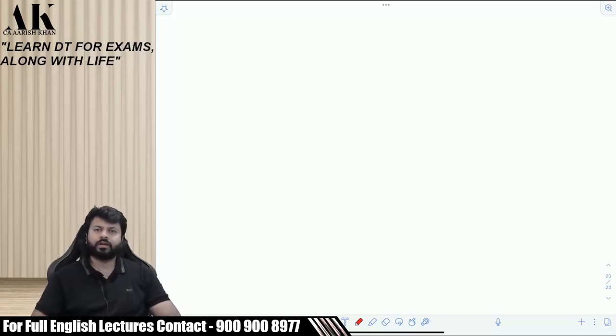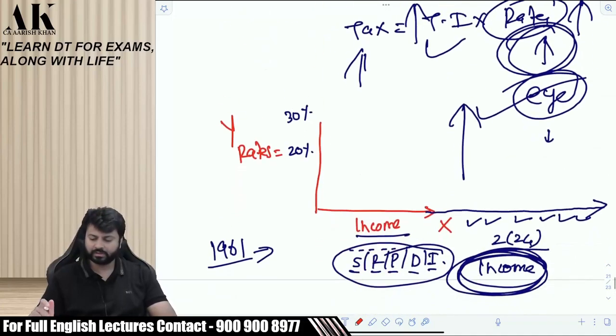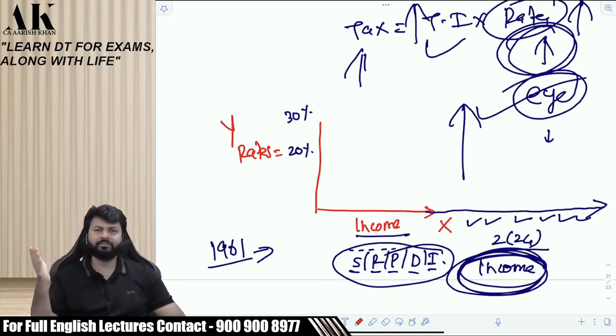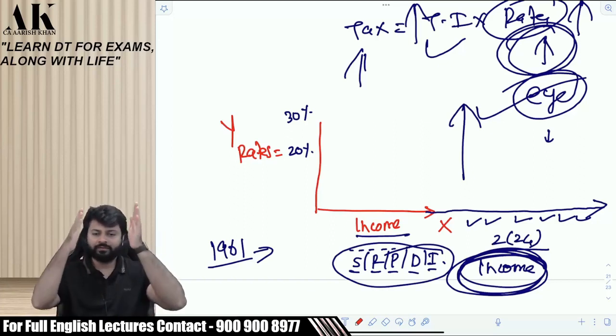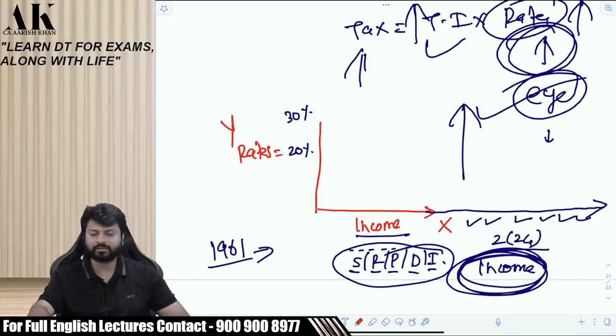So, let us continue the discussion from where we left yesterday. What we left yesterday was this discussion of income. What is income? We do not know what is income. The definition of income under the income tax law is not given. In fact, the definition is given, but it is given in an inclusive format. Inclusive format means the government says that income includes this. Government does not define the term income in an exhaustive manner, but rather they give you an illustrative list. So there is an inclusive definition, not an exhaustive definition in front of us.